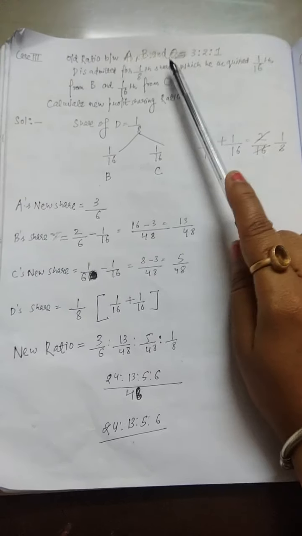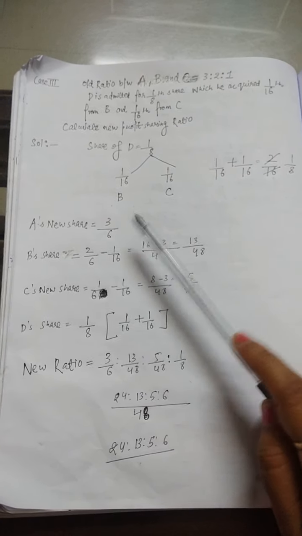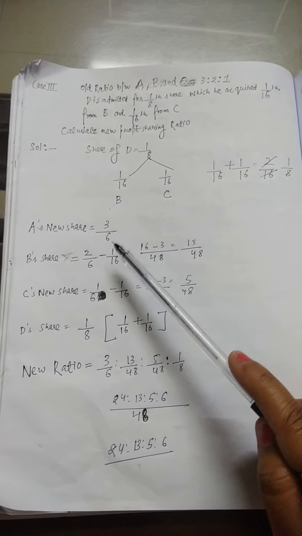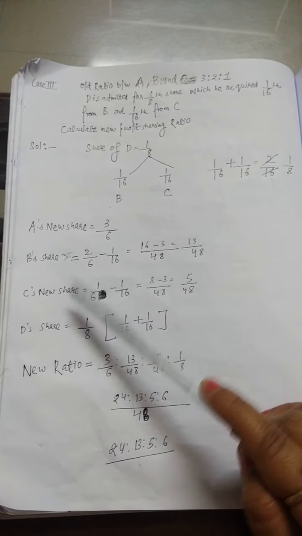Now what we have to calculate? We have to calculate new profit sharing ratio. As it is clearly mentioned in the question, the share of D is 1 by 8 which he acquired 1 by 16 from B and 1 by 16 from C. Now for calculating new profit sharing ratio, we have to calculate new share of A. So the new share of A will remain same, that is 3 by 6, because D is acquiring his share from B and C only.